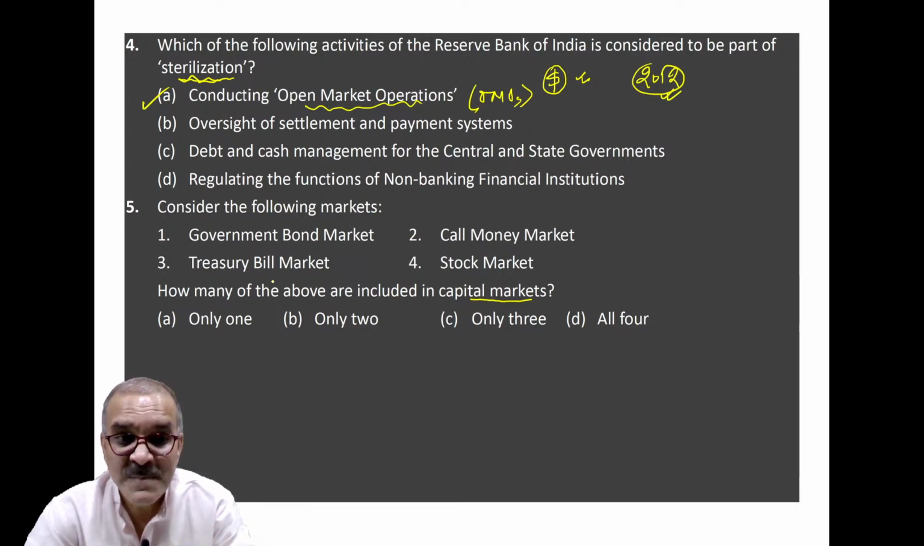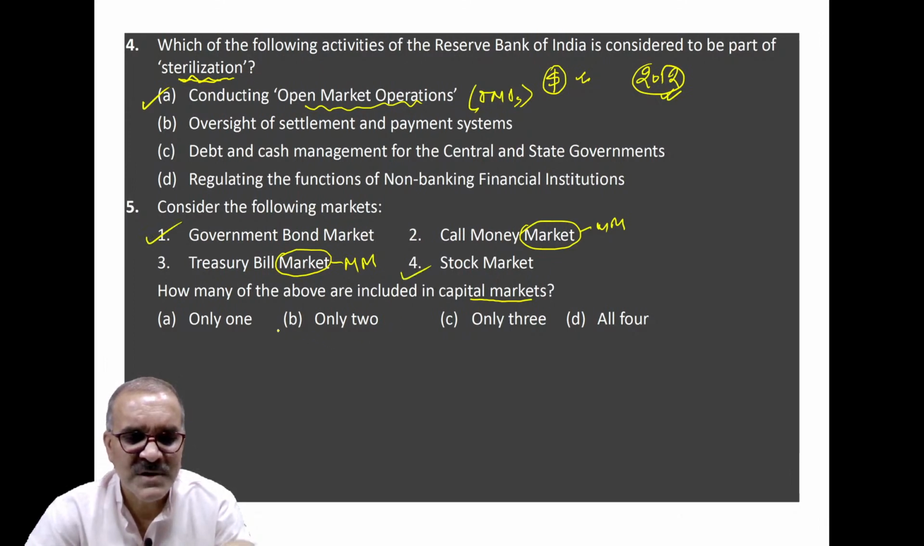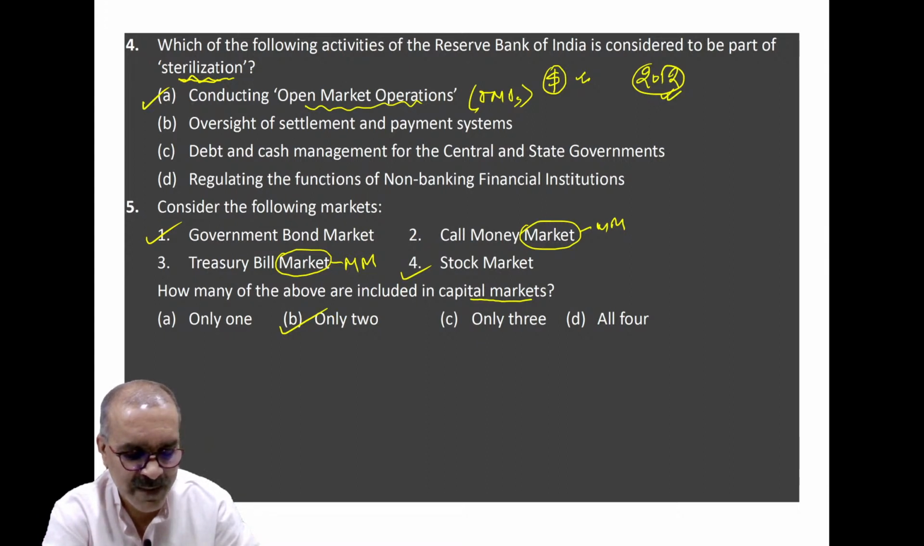So you must be confused that all four should be correct. No, but it is talking about the market. Treasury bill is an exclusive market and call money market is an exclusive market, which belong to the money market of India. Clear? So the clear answer is 1 and 4. So its answer will be B. Clear? If you face any doubt, just let me know.